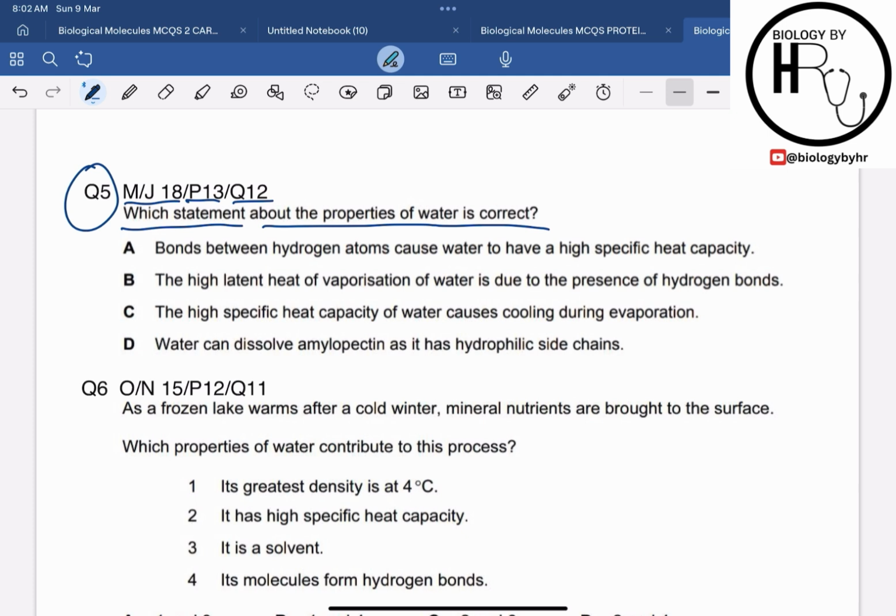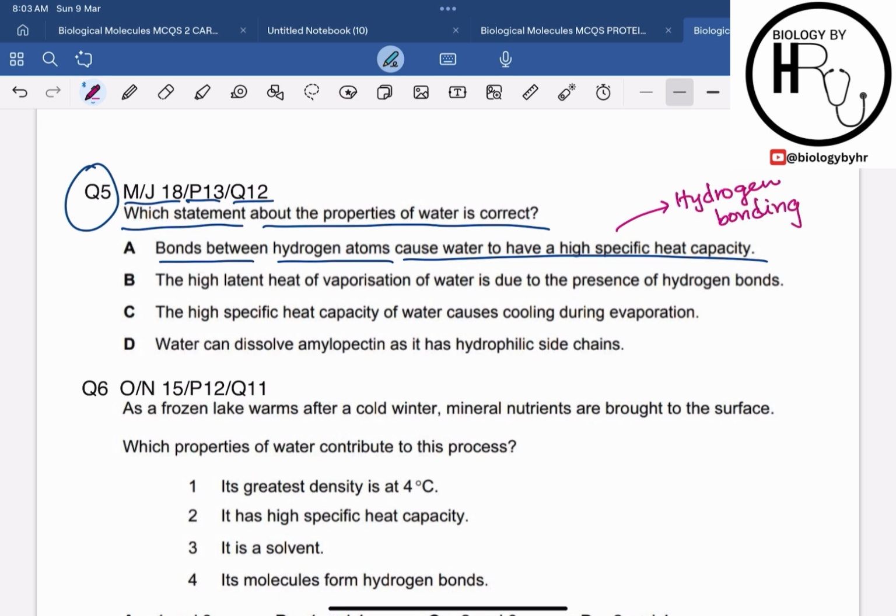and try to figure out the correct answer. Option A says that bonds between the hydrogen atoms cause the water to have a high specific heat capacity. Now we know that the high specific heat capacity of water is due to hydrogen bonding, right? And hydrogen bonding is between the water molecules, not between the hydrogen atoms. It means the hydrogen bond forms between the hydrogen of one water molecule and the oxygen of the other water molecule.